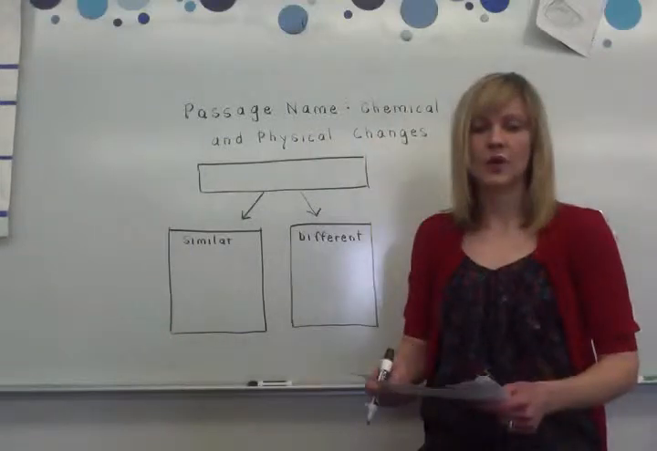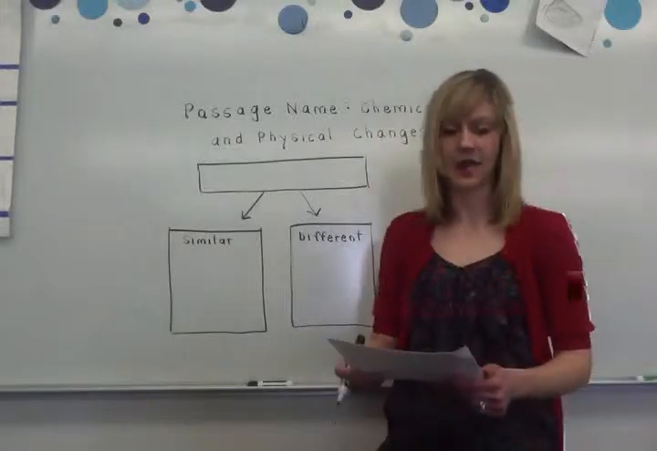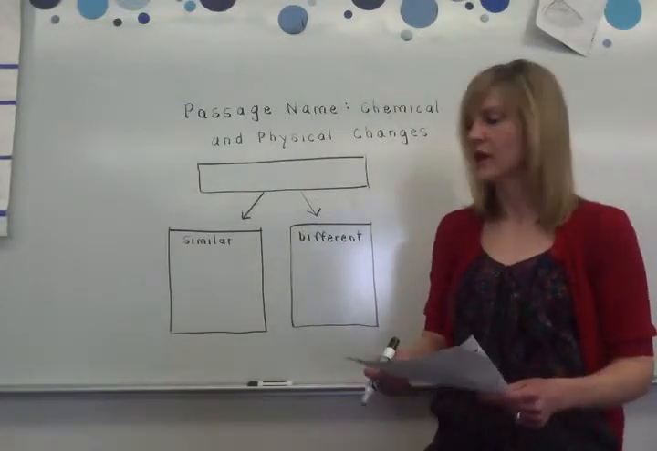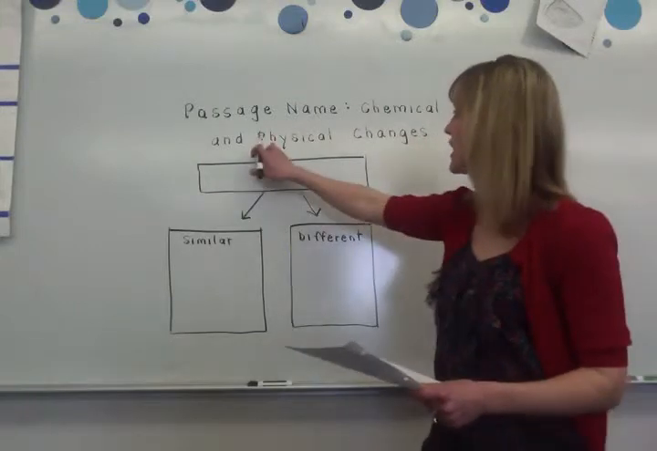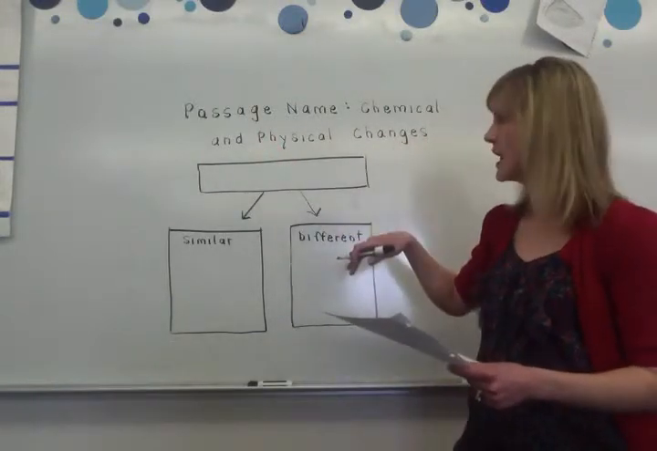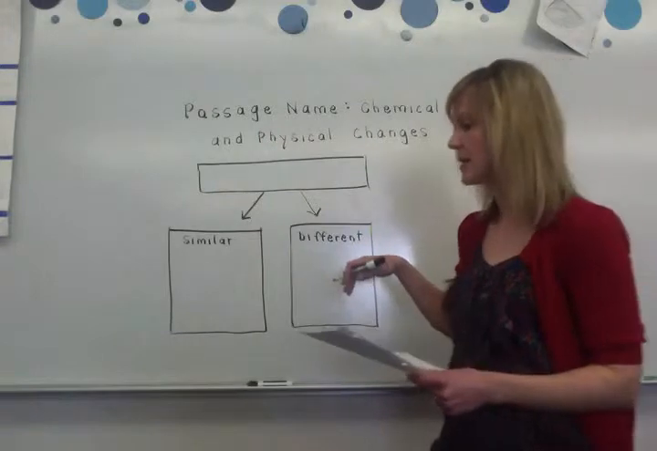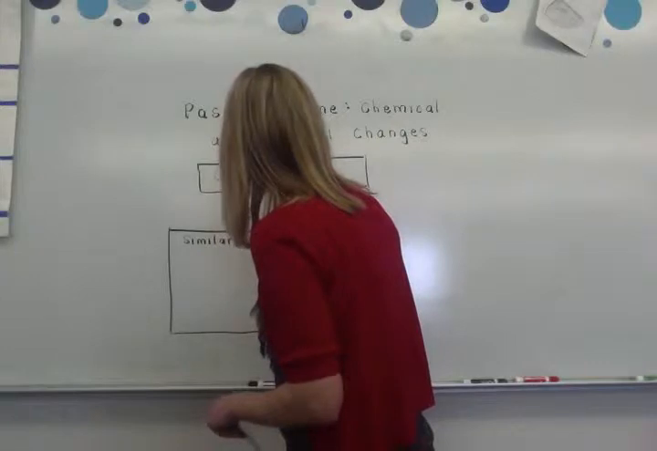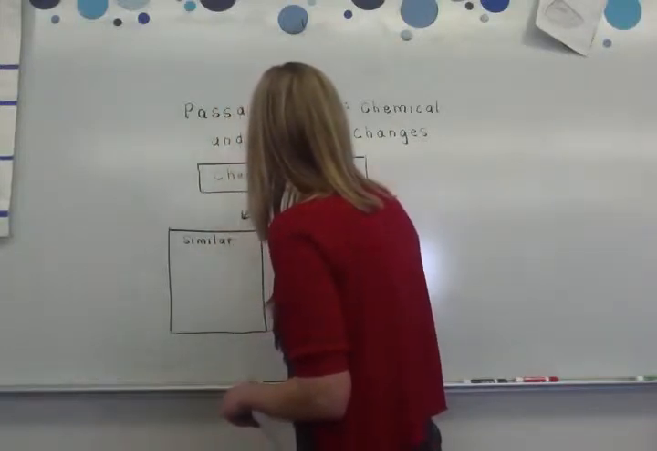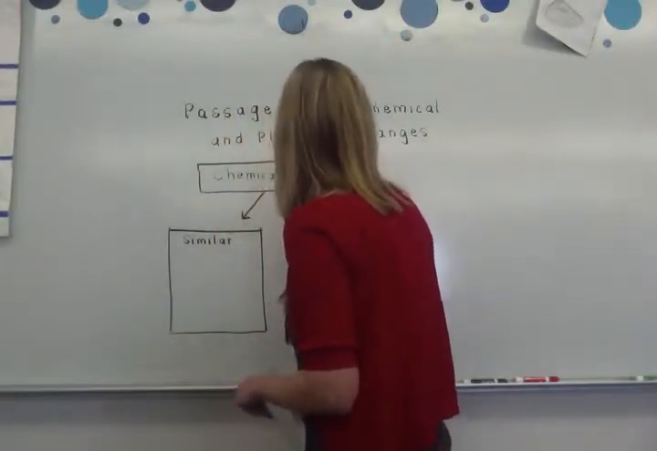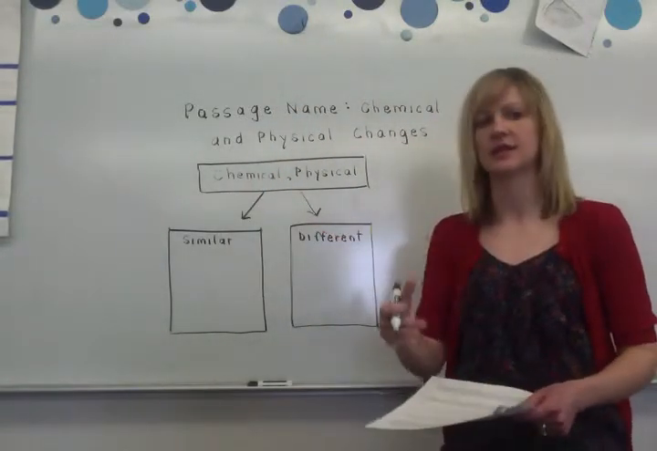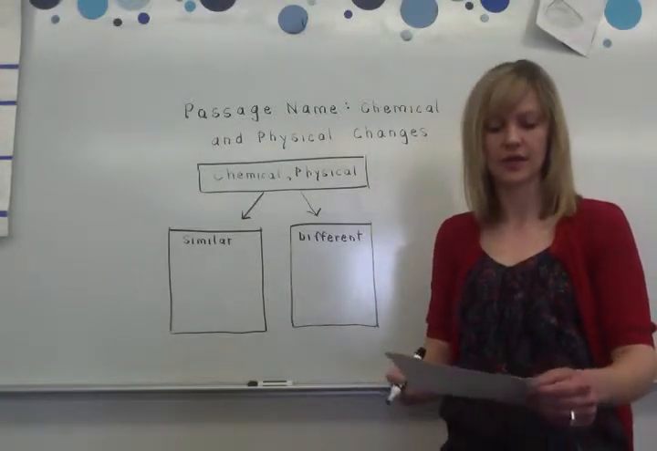Okay, when you are completing the text structure worksheet that was assigned, be careful of the compare and contrast passage. So I'm going to kind of walk you through this one. For the passage name, you put chemical and physical changes. And then for the topic, you'll put chemical and physical in the main box. And then as you read, I suggest you make a list of what's similar and different between the two. So I'll read it aloud here.